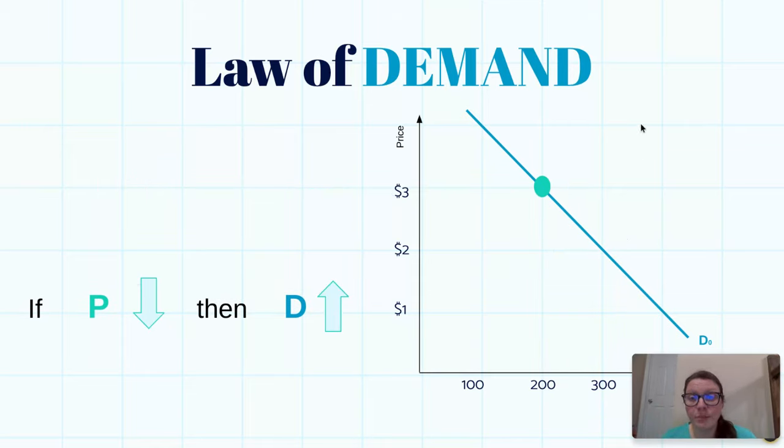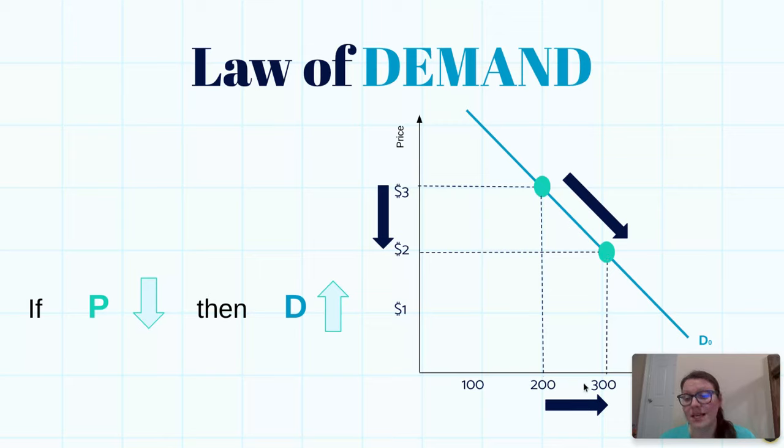In the reverse, if we start out at that $3 with the 200 customers wanting it, and the price goes down to $2, then when we bring that across to our graph and drop it down, we're going to see that there's now 300 customers that are willing to purchase that product. So this is demonstrating the law of demand. You will notice that when the price changes, all we are doing is finding a new dot on the line that already exists, because the line itself is just made up of a whole bunch of dots at each of the different prices that represent the law of demand.